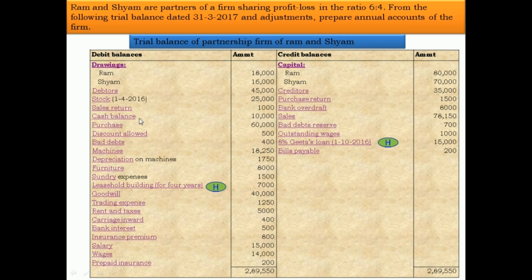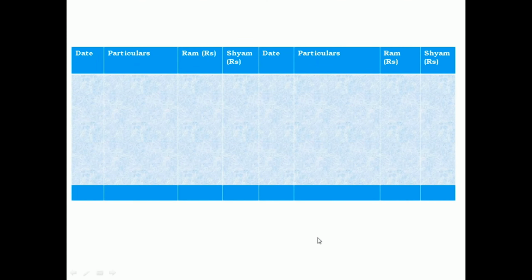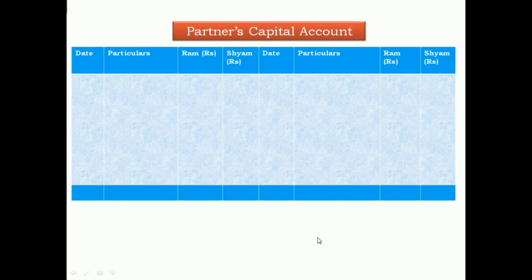Now one by one, debit side. First, drawings. Partners' capital account, debit side. Write down 31st March 2017, to drawings account: Ram 18,000 and Shyam 16,000. Drawings go on the partners' capital account debit side.